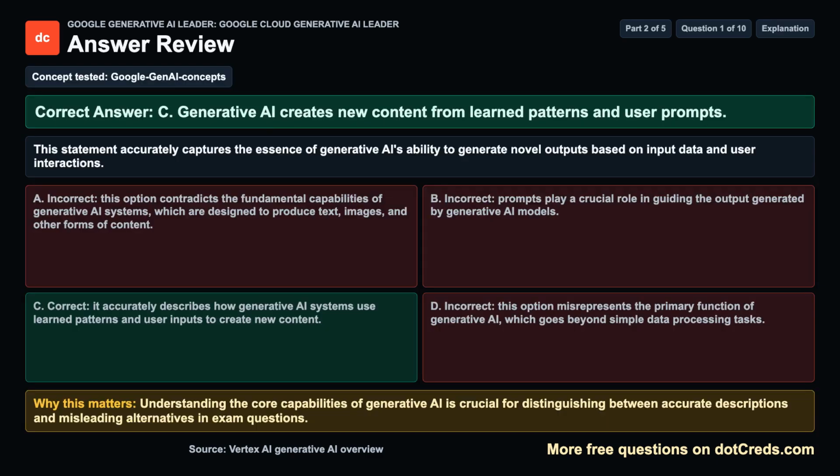Concept tested. Google Gen AI concepts. The correct answer is C. Generative AI creates new content from learned patterns and user prompts. This statement accurately captures the essence of generative AI's ability to generate novel outputs based on input data and user interactions. Why this matters? Understanding the core capabilities of generative AI is crucial for distinguishing between accurate descriptions and misleading alternatives in exam questions.